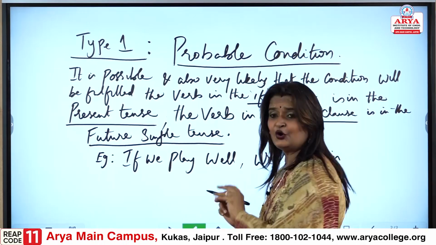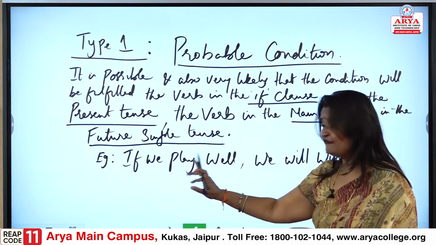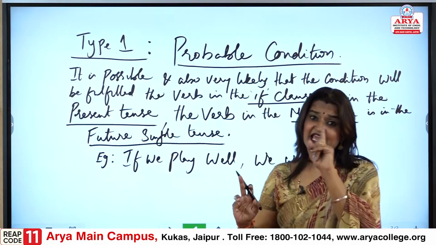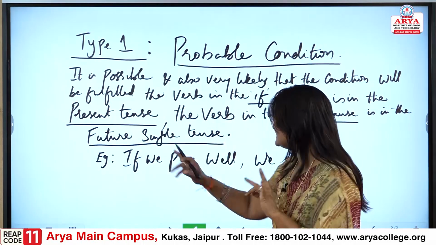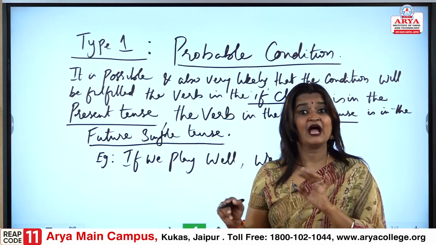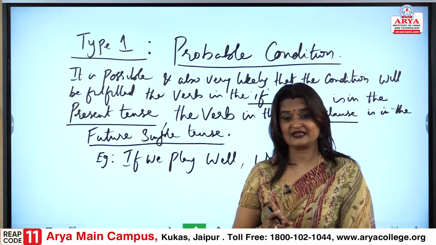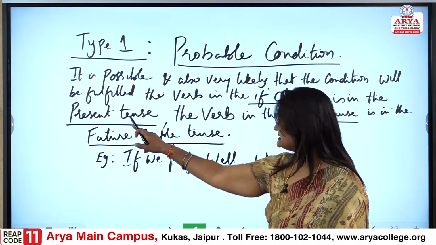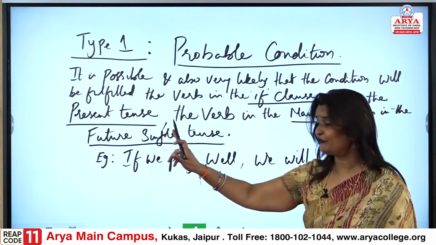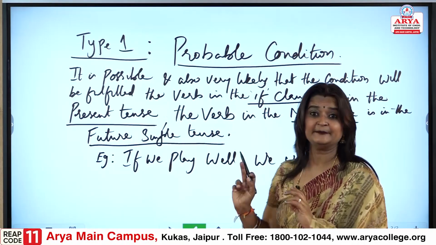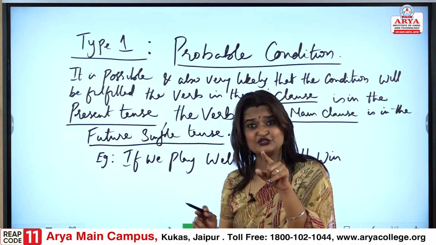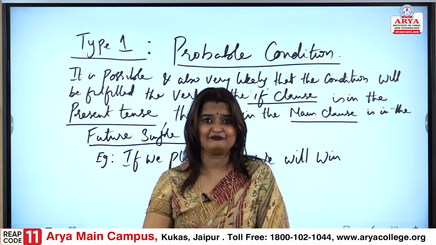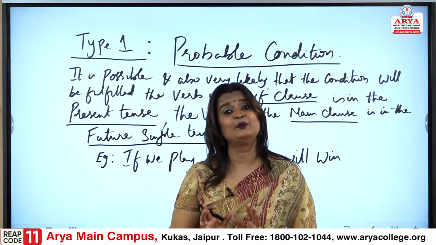Again, we understand the if clause: if we play well, what is the condition? Well. If we play well is in the present tense. We will win is the simple future tense, the immediate future.